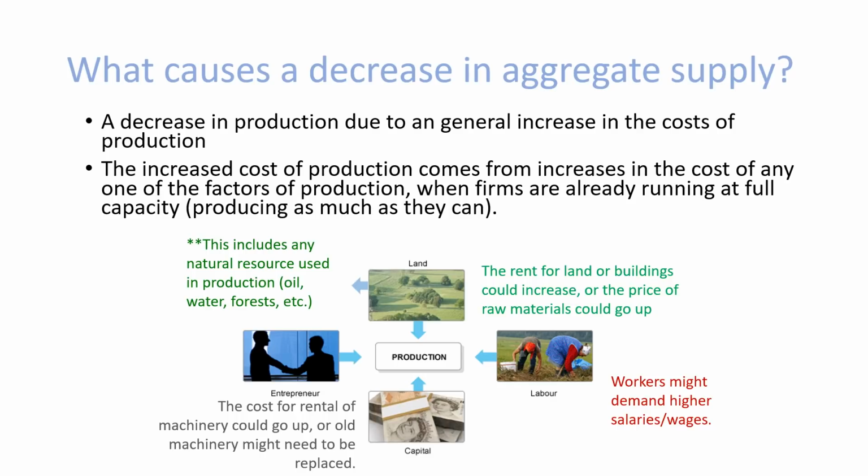This includes any natural resources used in production, for example, oil or water or forests for wood. The cost of rental of machinery could go up, or old machinery might need to be replaced. The rent for land or buildings could increase, or the price of raw materials could go up. Workers might demand higher salaries and wages.